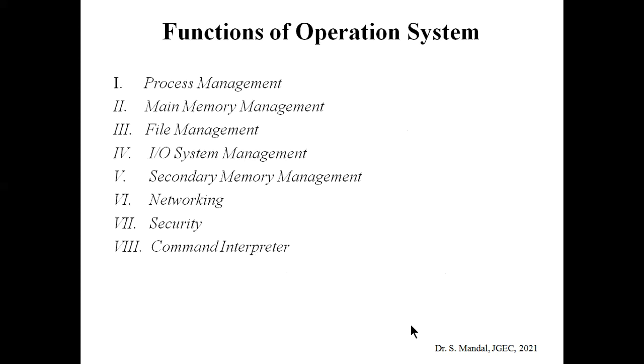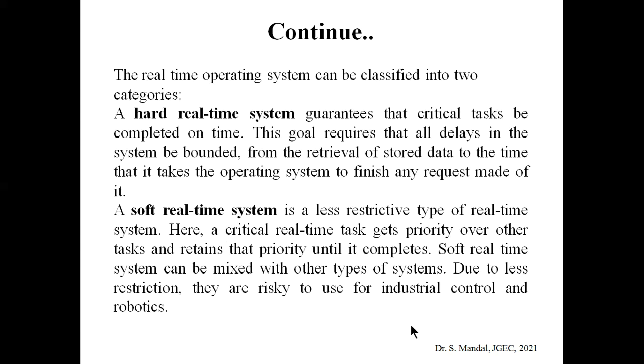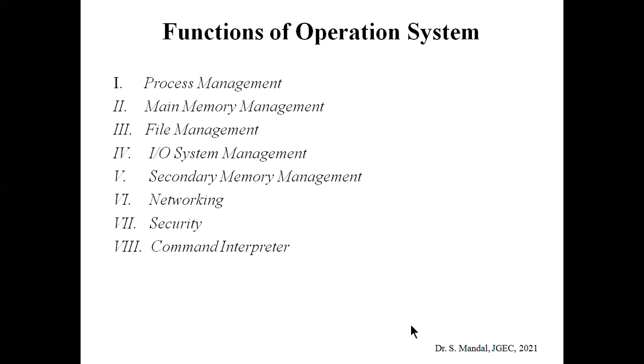Okay, so these are the five different operating systems, and we have discussed their main features, advantages, and disadvantages also. Now coming to the second part of this class, this is basically the functions of the operating system. So basically, an operating system can perform these eight main functions.